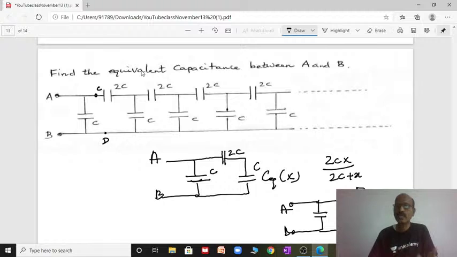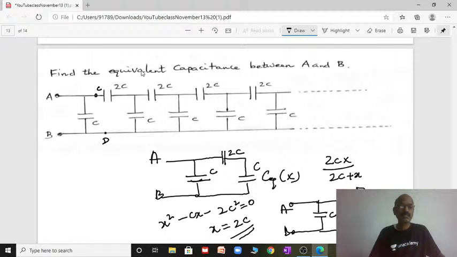Go ahead, add both: 2CX by 2C plus X, plus C. Cross multiply and you will get a quadratic equation. When you cross multiply, you will get X square minus CX minus 2C square equal to 0. Simplify this quadratic equation and you will get X as 2C. This is all about today's session.